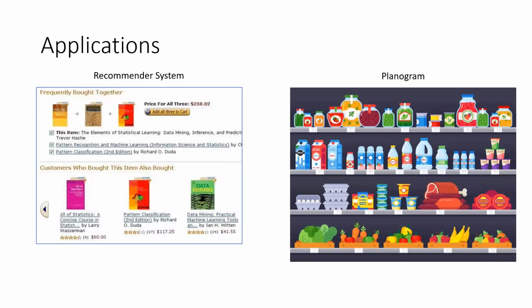In real time, this is where association rule mining is most often applied. When you purchase something from Amazon or Flipkart, after you look at the product details, you scroll down and get a section that says frequently bought together, three items. Similarly, customers who bought this item also bought something else. How do they come up with these recommendations?